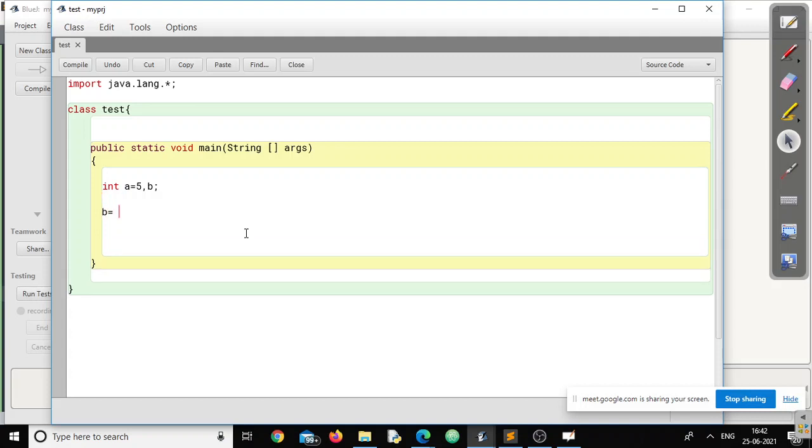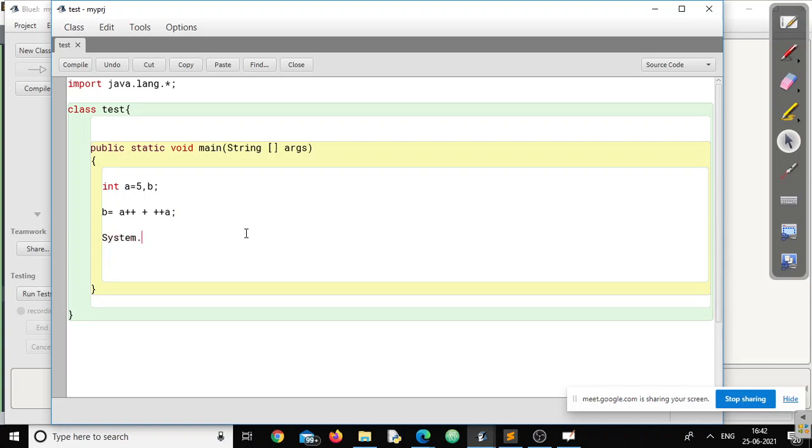Let us use a is 5. And b is equal to a plus a, right? System dot print within bracket. Let us print both a equals to plus a, b equals to plus b.